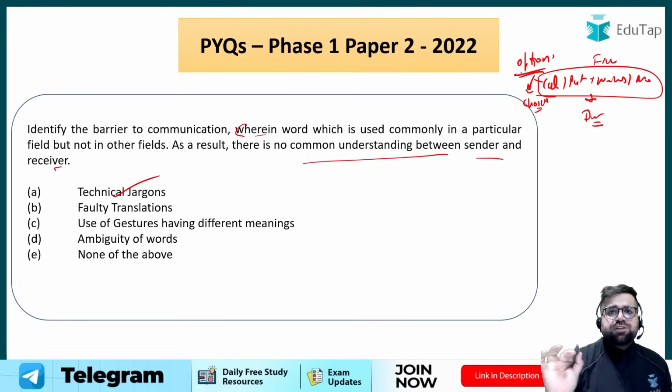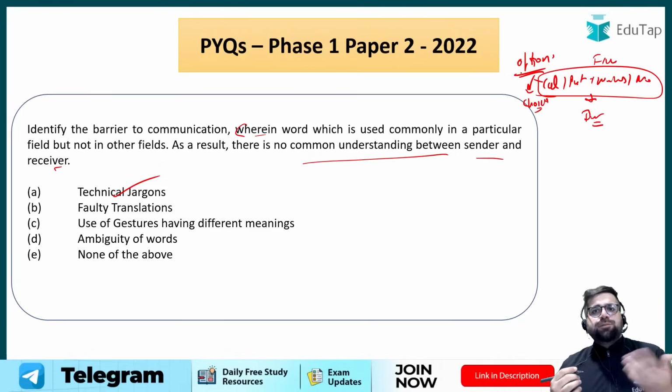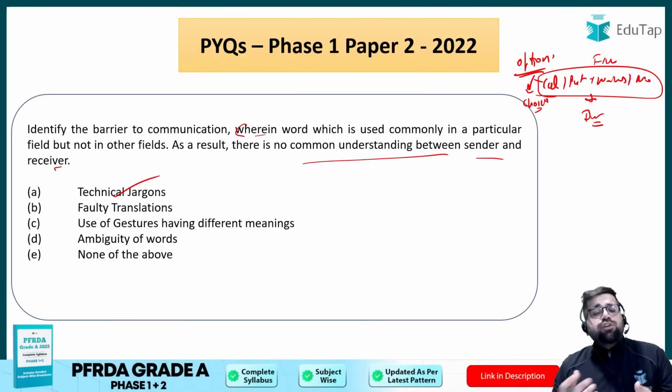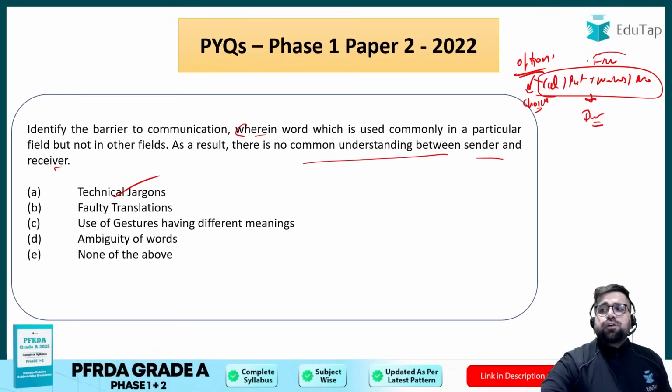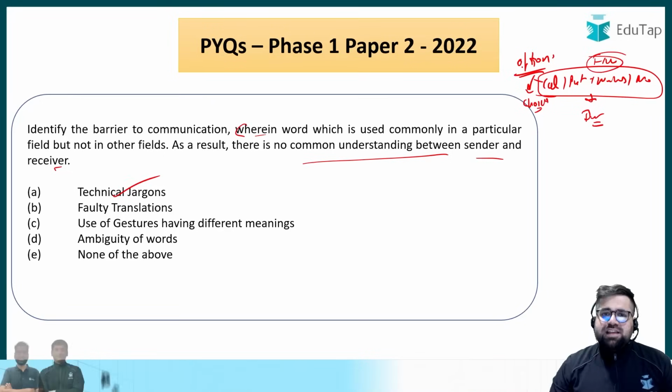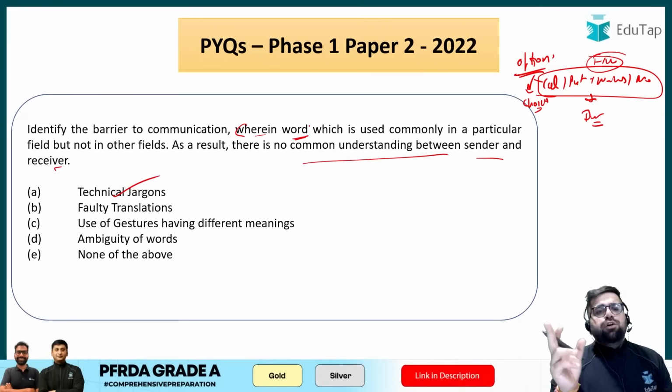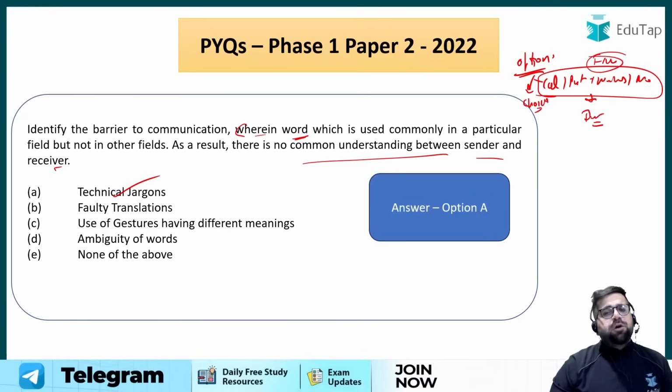Right, a simple option which is choice is clear for all of us. Option means what? Choice only, right? But if I call them technical words, then you will not be able to understand it because you don't have finance knowledge. This happens once you are using some words which are specific to one community but not to the other. So therefore the answer will be option number A.